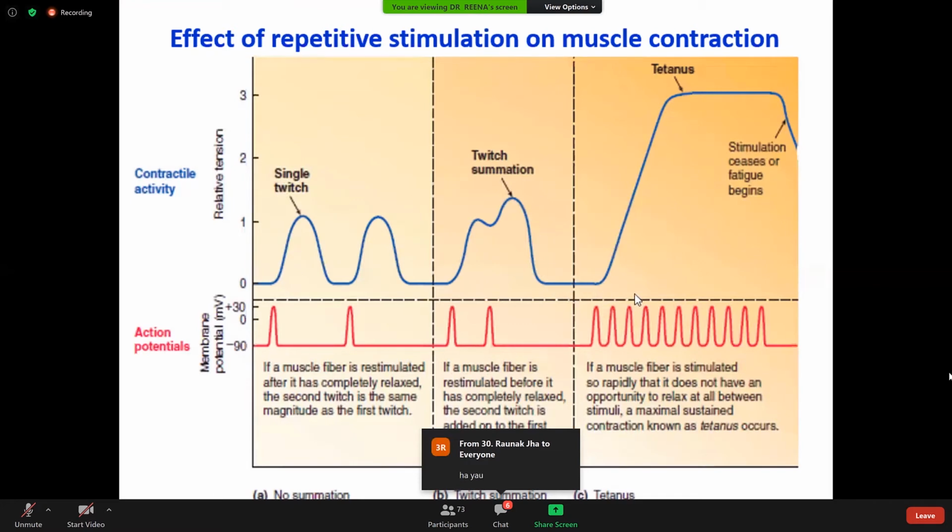And in this figure C, we can note that if the muscle fiber is stimulated so rapidly that it does not have an opportunity to relax at all between the stimuli, the maximum sustained contraction known as tetanus will be formed. Then after, there will be fatigue. Fatigue begins. Fatigue is tiring.